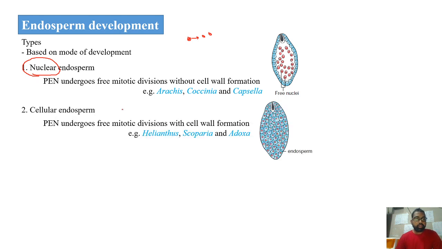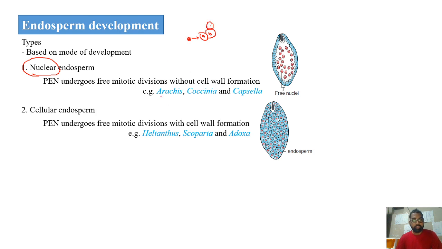Now coming to the cellular endosperm. In nuclear endosperm there is no cell wall formation, but in the case of cellular endosperm, the nuclear division will be followed by the formation of a cell wall, like this. And again, this one may divide into two, and again there will be cell wall formation.